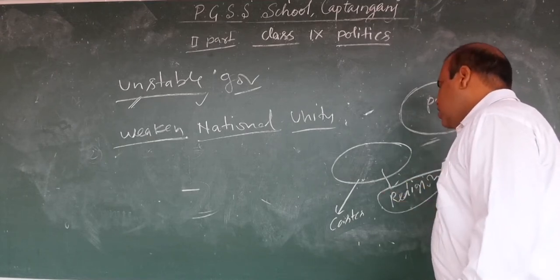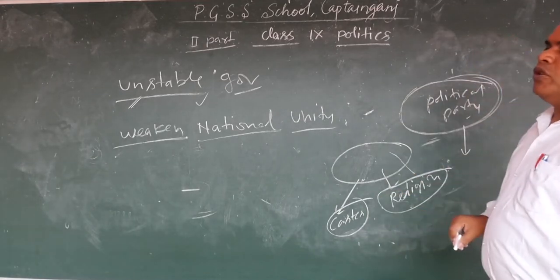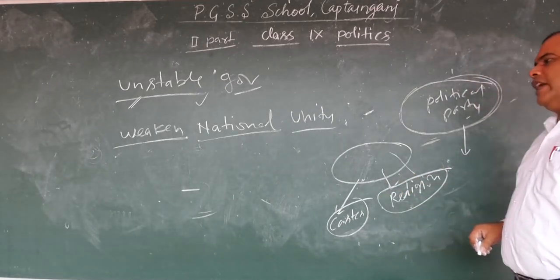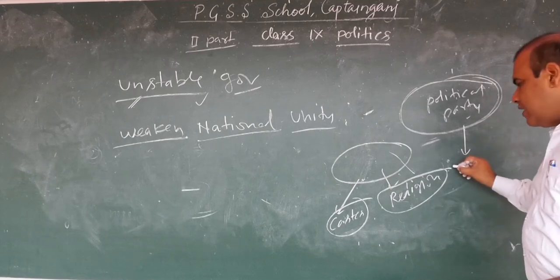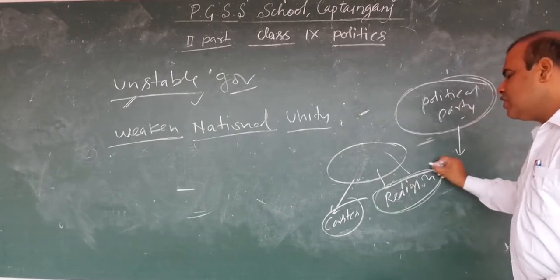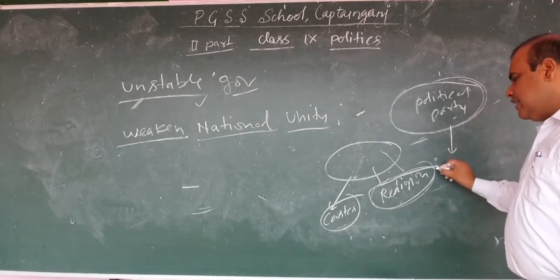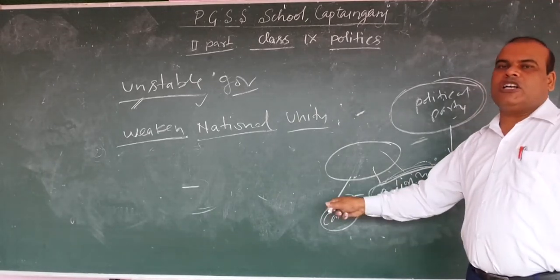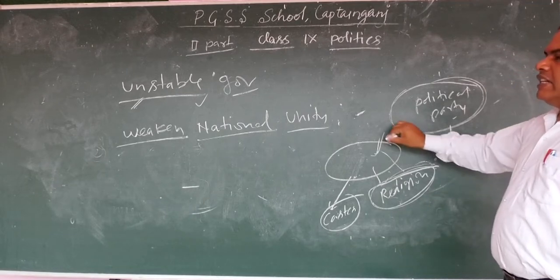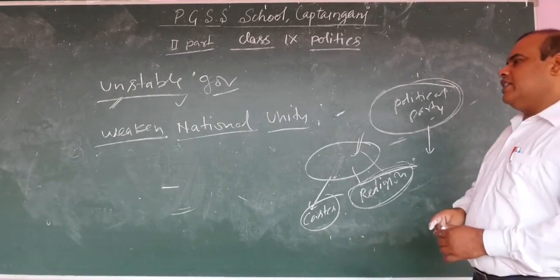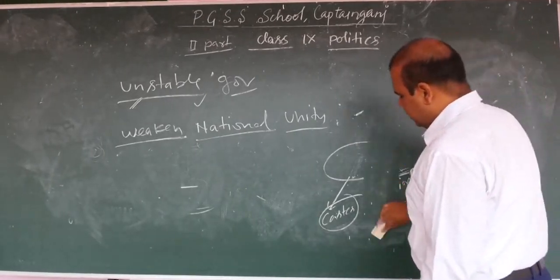On the basis of these castes and religions, they try to gain the support of the majority in society. On one side, they are dividing the society, actually for their own interest, on the basis of caste and religion. In this way, we can say that democracy weakens the national unity. It breaks the national unity.